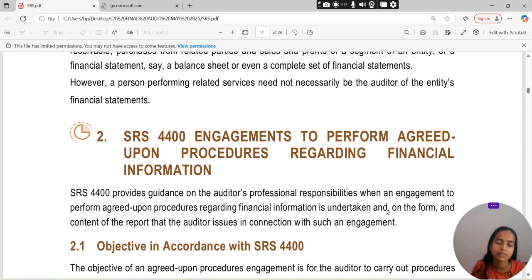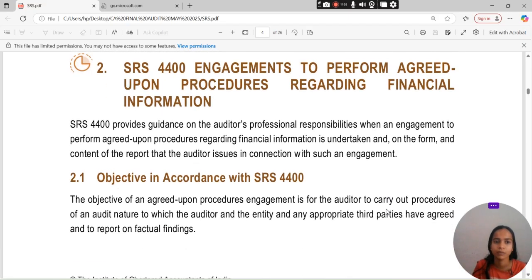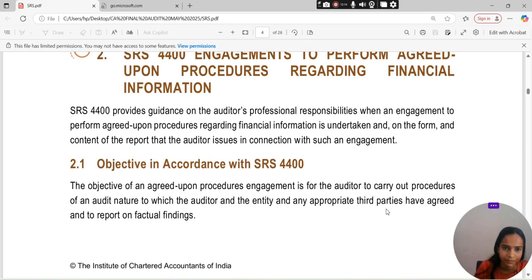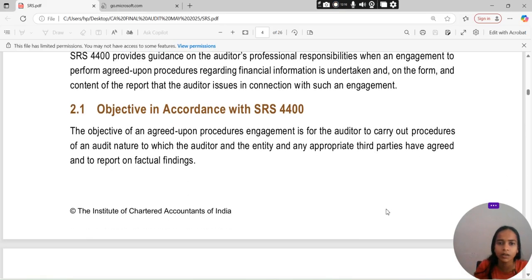SRS 4400, that is engagement to perform agreed upon procedures regarding financial information, provides guidance on the auditor's professional responsibility when an engagement to perform agreed upon procedures regarding financial information is undertaken, and on the form and content of the report that the auditor issues in connection with such an engagement. What will be the objective in accordance with SRS 4400?